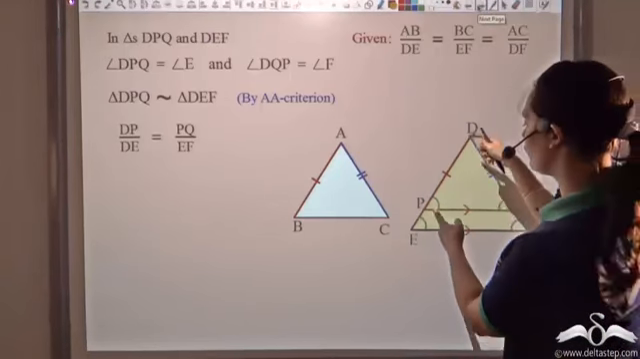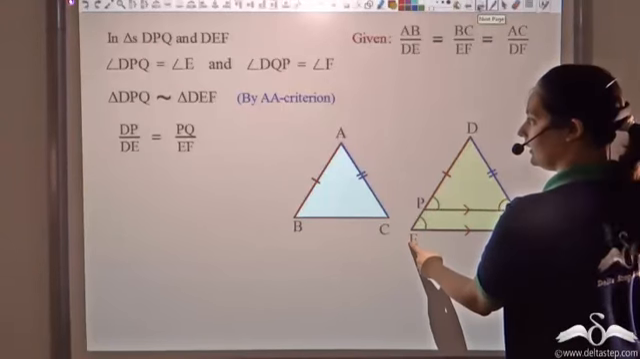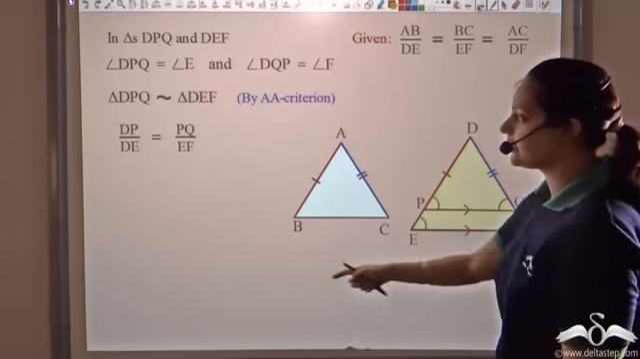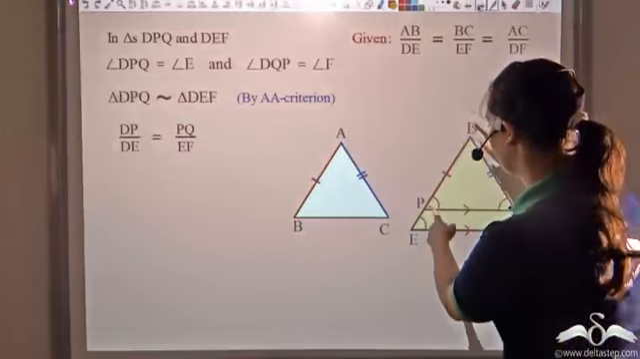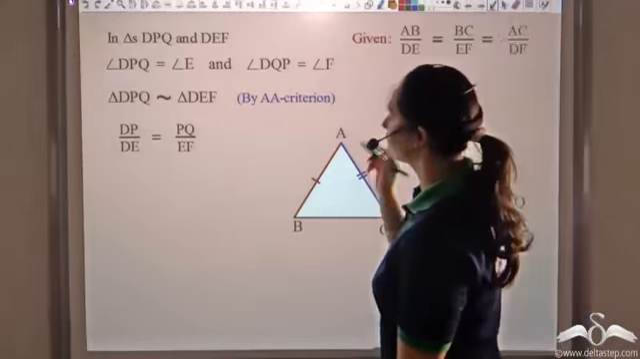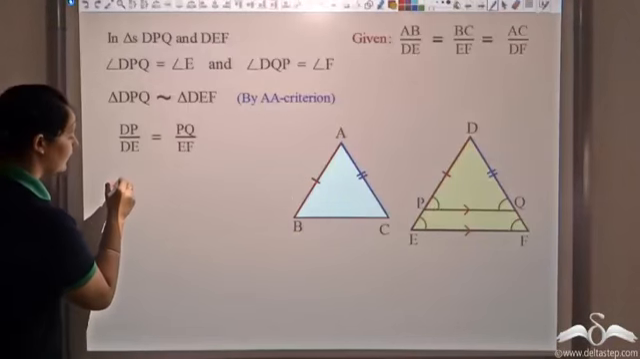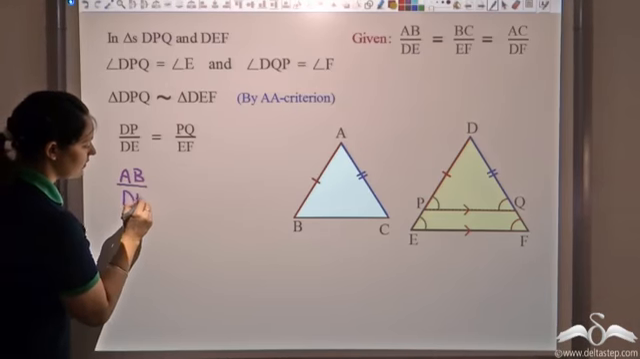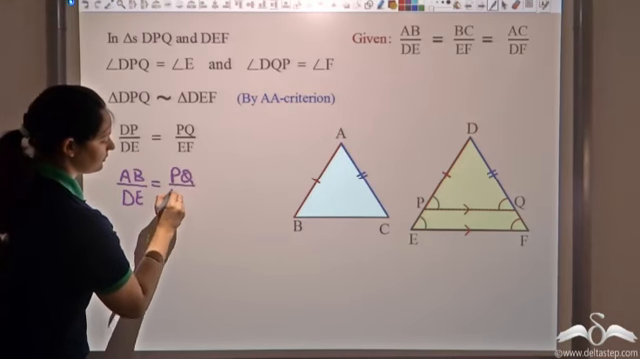So I get DP by DE, and I get PQ by EF. So in these two triangles I can say this because they are similar. Now DP is equal to AB. So I can say that since DP is equal to AB, AB by DE is equal to PQ by EF.